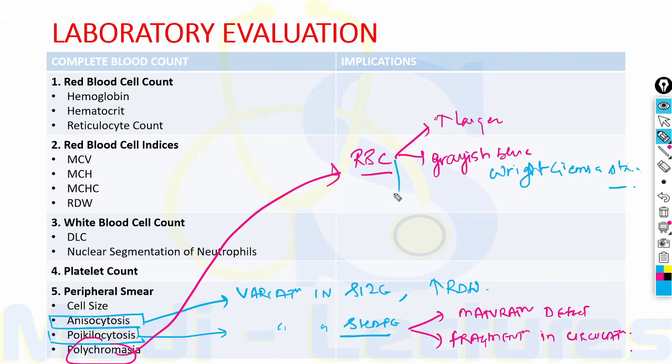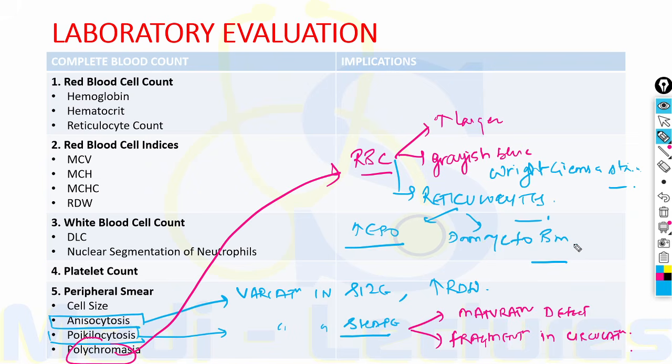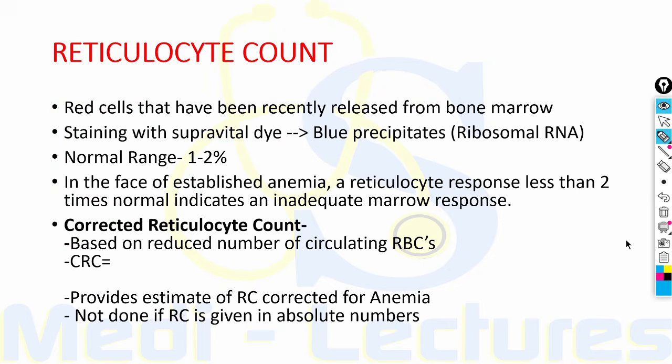These are nothing but prematurely released reticulocytes, and it can be due to either increased erythropoietin stimulation or the damage to bone marrow. For example, fibrosis, infiltration by malignant cells. So these reticulocytes are immaturely or prematurely coming out in the bloodstream. Now coming on to the very important part of this lecture, that is reticulocyte count.